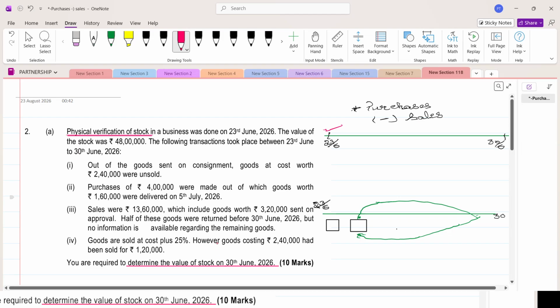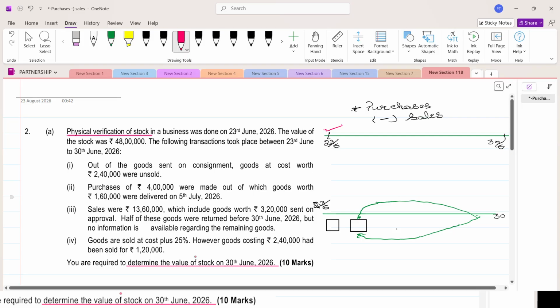Physical stock is what is actually received. But when you place a purchase order and the invoice is raised, you immediately book it: the purchases account gets debited and the vendor gets credited. So all the purchases are included in your account books.